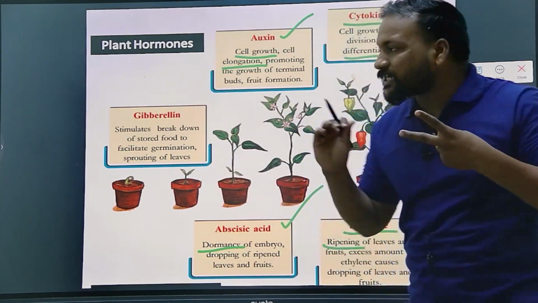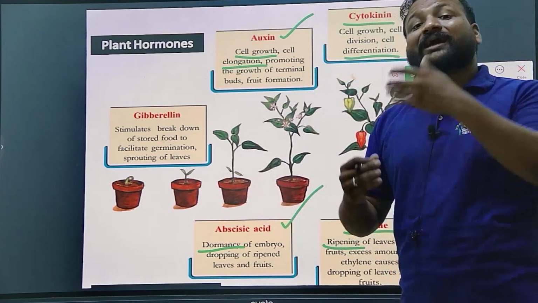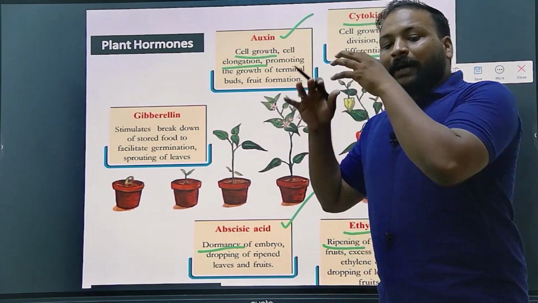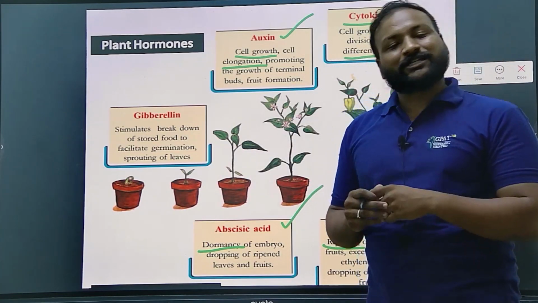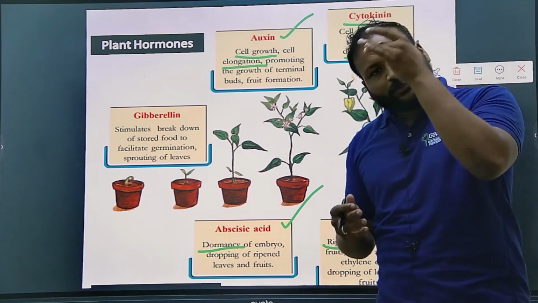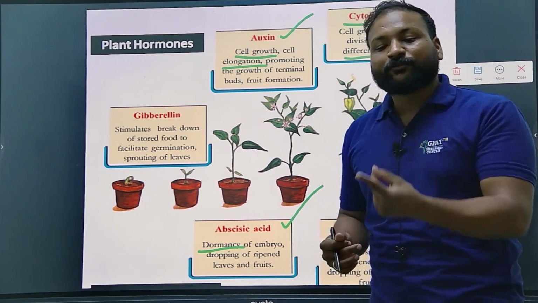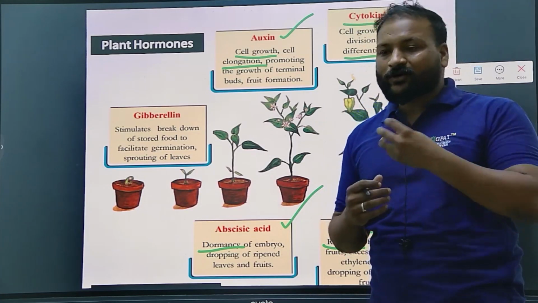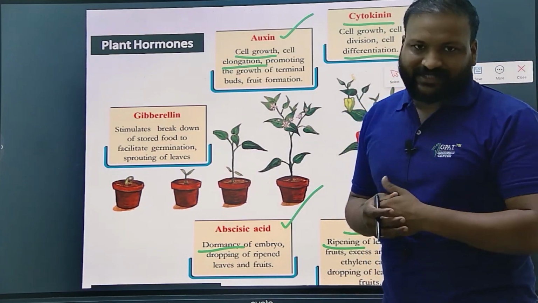The second type of question we can expect is what is the major function of each plant hormone. And the third type of question we can expect is that plants have natural hormones and synthetic hormones. So, what is a synthetic hormone? What is an example of a synthetic hormone? And what is an example of a natural hormone? These things we should definitely remember, because based on that we get a lot of questions in your competitive examination. Okay.